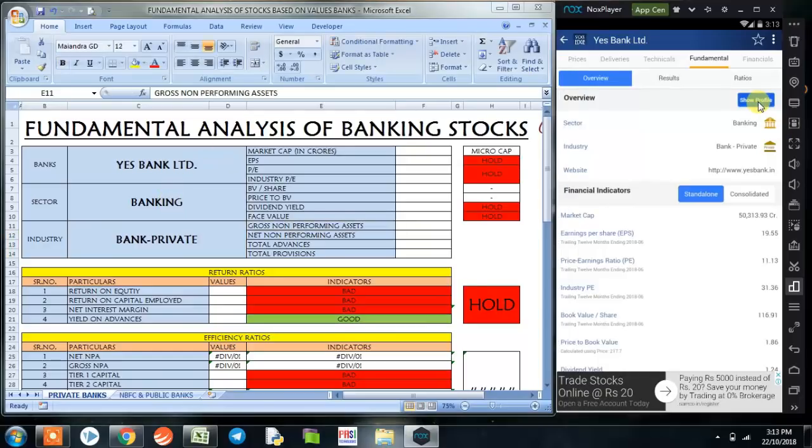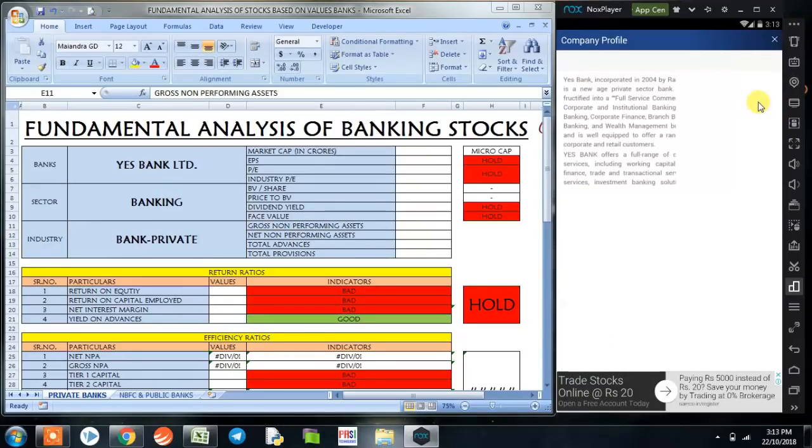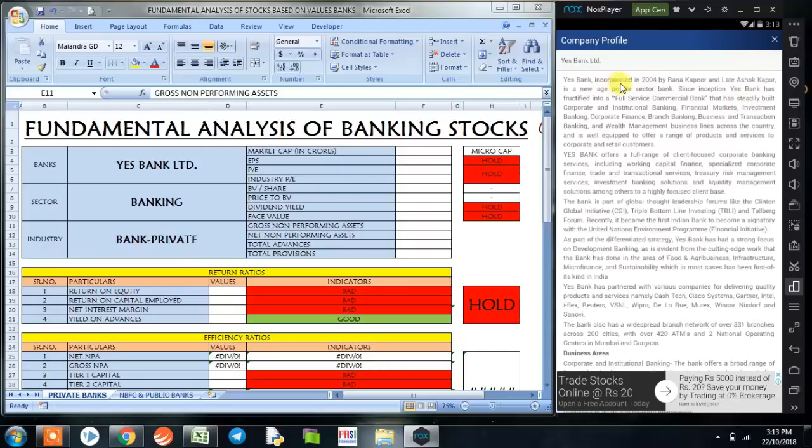Now let's understand about the bank. YES Bank was incorporated in 2004 by Rana Kapoor and late Ashok Kapoor and is a new age private sector bank.